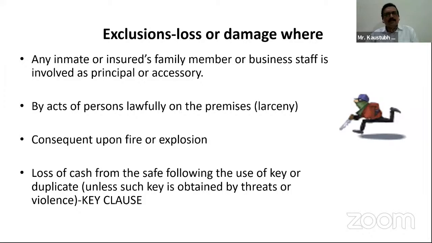So this act of a person lawfully on the premises is termed as larceny, which is excluded under the policy. Consequent upon fire or explosion. What is this consequential loss upon fire or explosion? If there is any fire or explosion, due to which there is an opening of the business premises, an outsider may have easy access to the business premises consequent upon the fire.